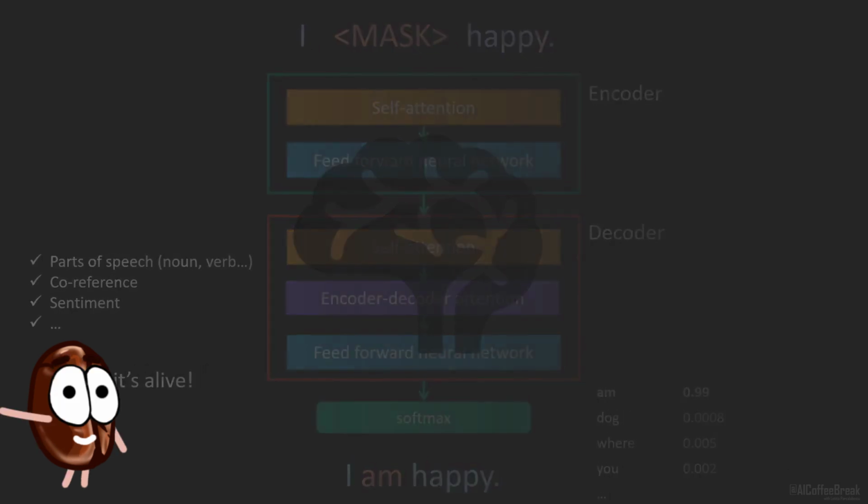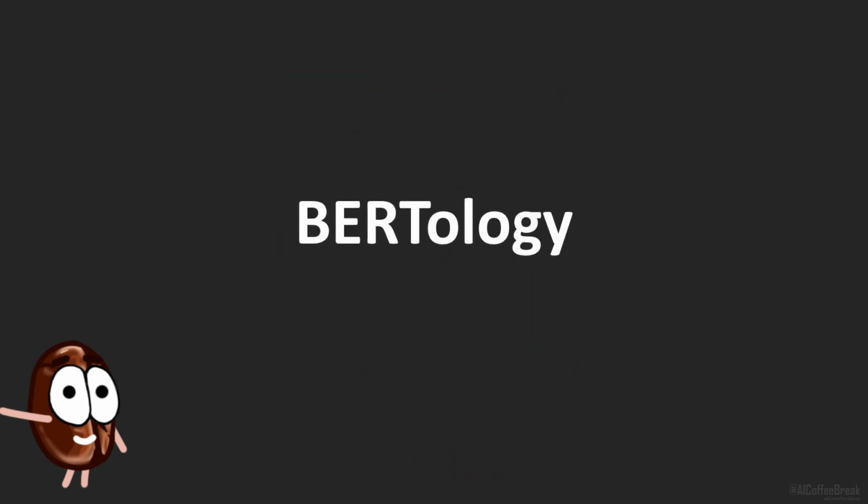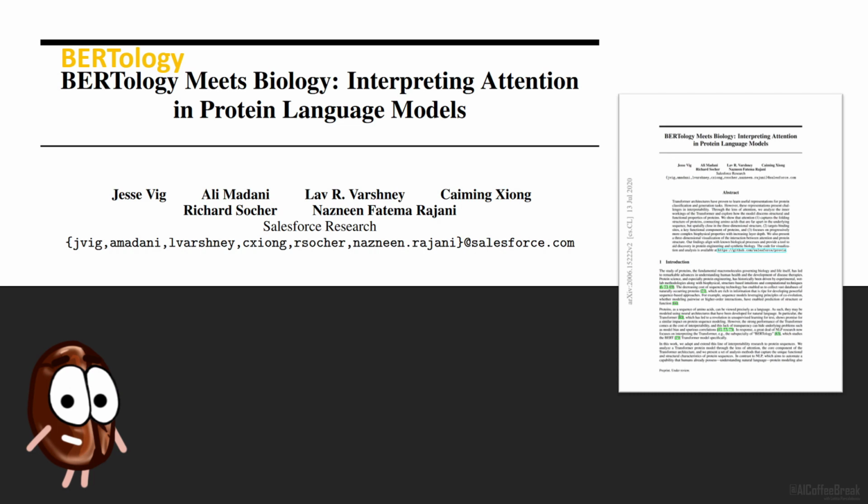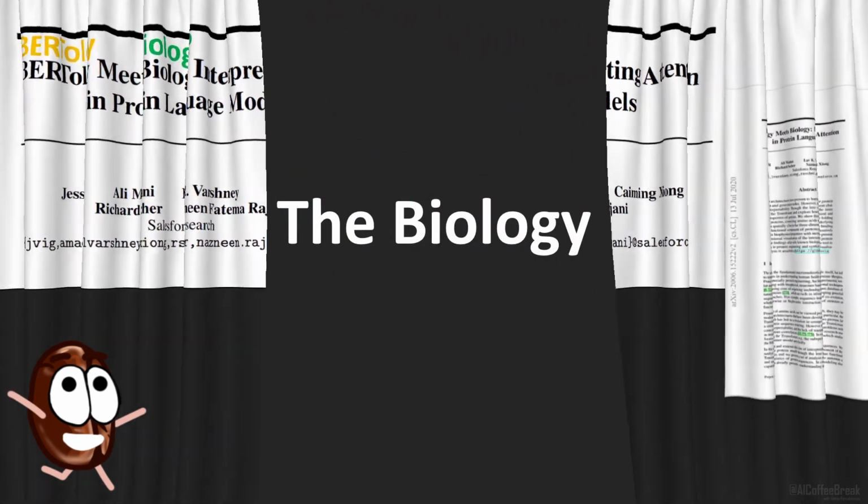Because BERT is notorious for learning implicit patterns in the data, for discovering structure that is not even annotated, a whole subfield emerged called BERTology. What does the BERT model learn about natural language? A method of finding out if BERT learned something about another task B while being trained on a task A is called probing. We discussed it in a previous video linked in the description below. Until now, we have explained the BERTology part of the title. Where is the biology? Here it is.